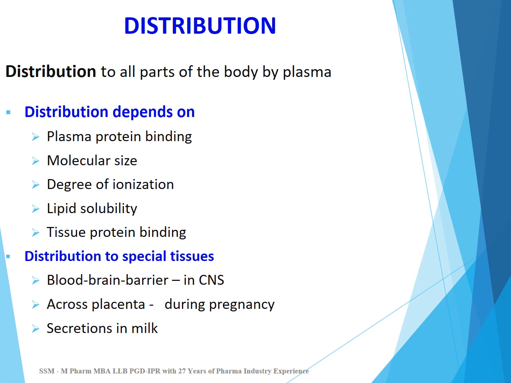Distribution to special tissues, like distribution to the CNS, happens through the blood-brain barrier, which does not allow all drugs to pass to the CNS. Distribution during pregnancy is across the placenta. The placenta is the barrier between the baby and the mother, so all drugs do not pass through the placenta. And the secretion of drug in the milk.